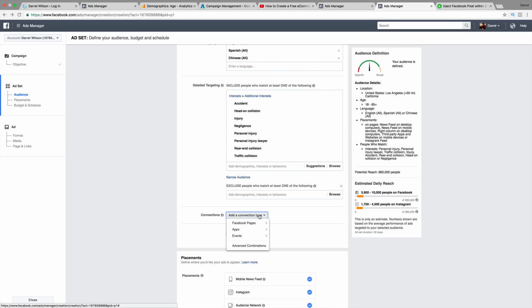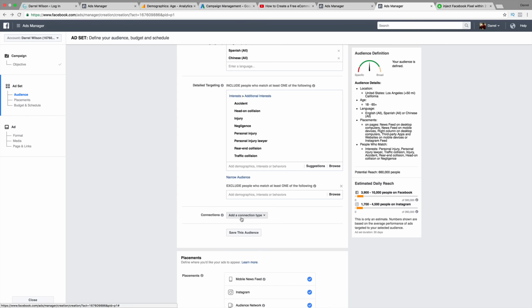Now for our connection types, maybe we want to leave this on everybody. Remember last time how we said people who like your page? Well, maybe the people who have already liked our page have a friend. Maybe they need it. Maybe their husband or their kid needs it. We don't really know yet, but we don't want to exclude the people who liked our page. So in this scenario, we're going to leave it blank. We don't want to exclude anybody.